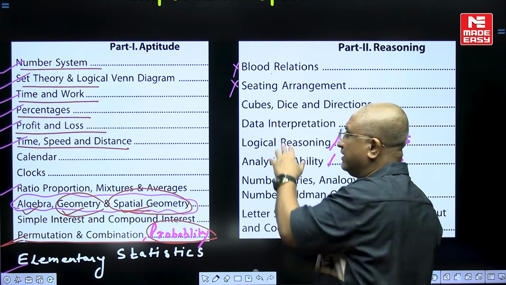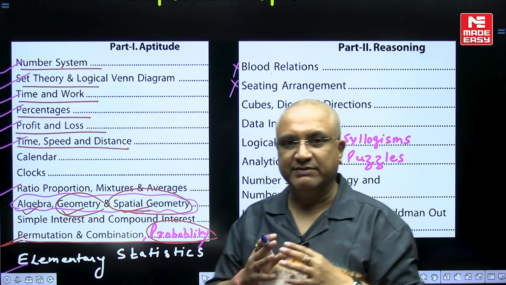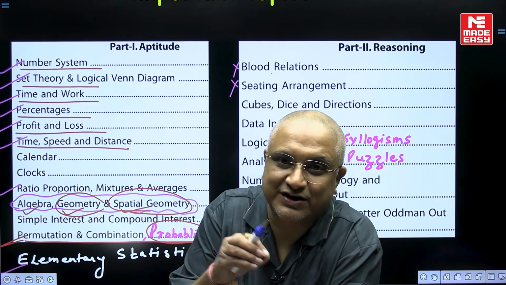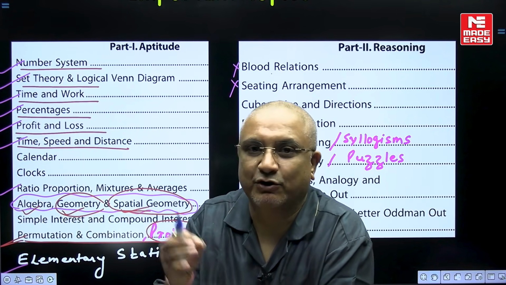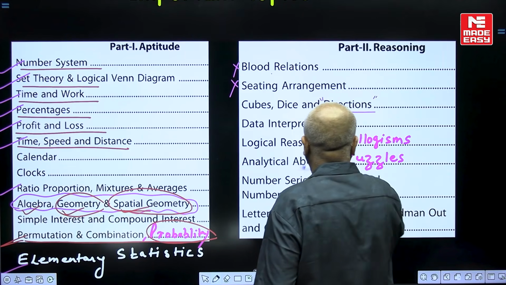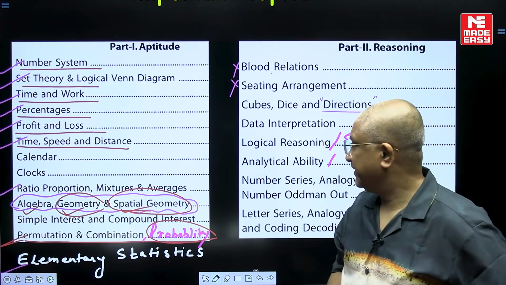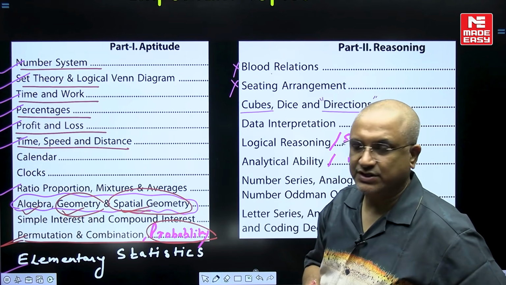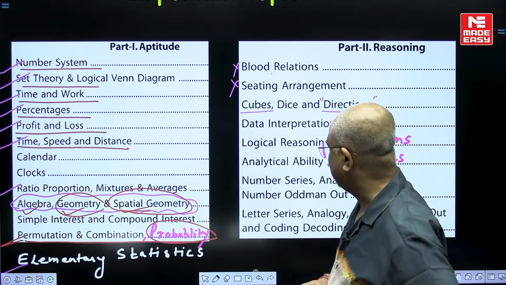Direct questions based upon seating arrangement are also not asked, but the application in permutation, combination and other areas will become important, right? Directions on and off, there have been questions in GATE, right? Cube, not so frequent, but a couple of questions can be seen here and there in past years.